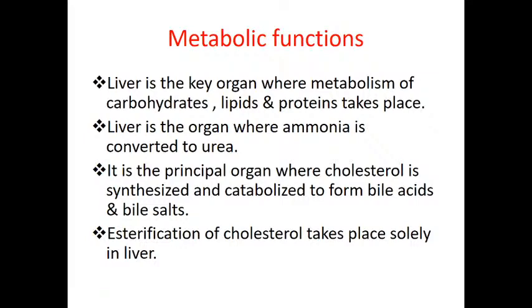Coming to protein metabolism, the liver is the major organ which helps in the detoxification of ammonia into urea. Ammonia is formed in the degradation of amino acids, and it is toxic to the body. So that toxic ammonia is converted to the water soluble, non-toxic compound urea. The conversion takes place exclusively in the liver, and it is the principal organ.